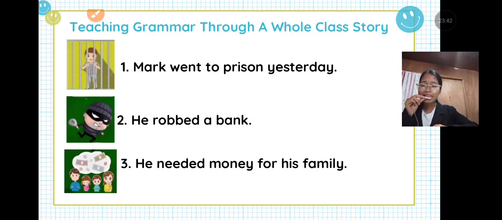He robbed a bank because he couldn't think of anything else that would help his family who needed money. That is right. So that is an example of teaching grammar through a whole class story. You put an illustration and you give a story out of the topic. So now let's proceed to the next slide.